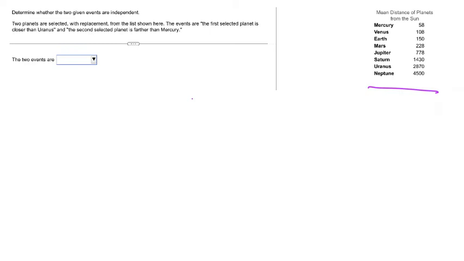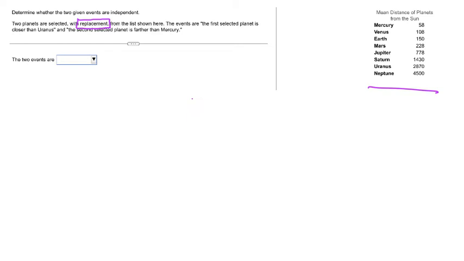Well, the key thing in this problem that we haven't mentioned yet is the fact that we are told that the planets are going to be selected with replacement. And since they are going to be selected with replacement, what that means is that after we pick the first planet, the whole system goes back to the way that it originally was, and so when we select our second planet, nothing has really changed.